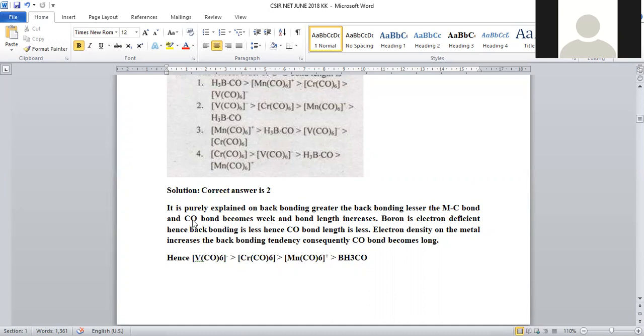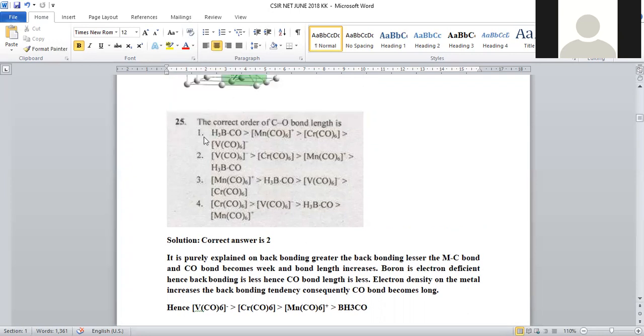In the carbonyl functional group, you have the C triple bond O, and this bond length becomes larger. Because the metal-carbon bond length is lesser, consequently the CO bond length will be raised. That is, greater the back bonding, greater will be the carbon-oxygen bond length, right?